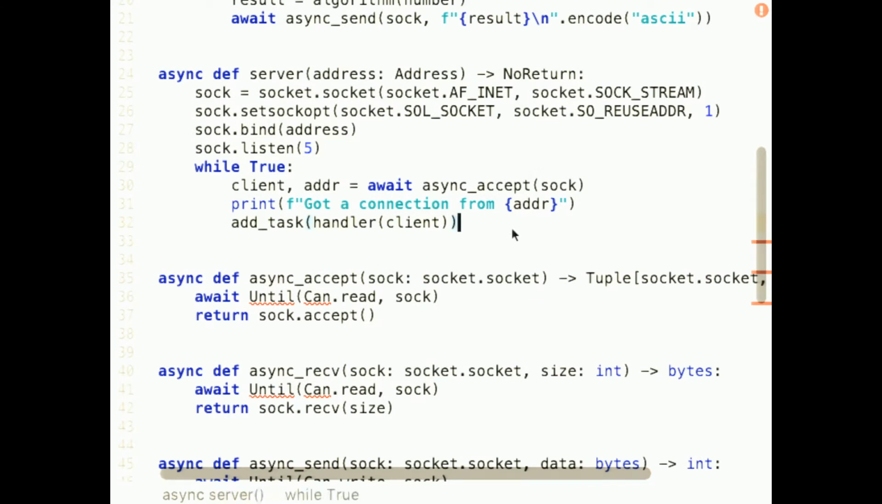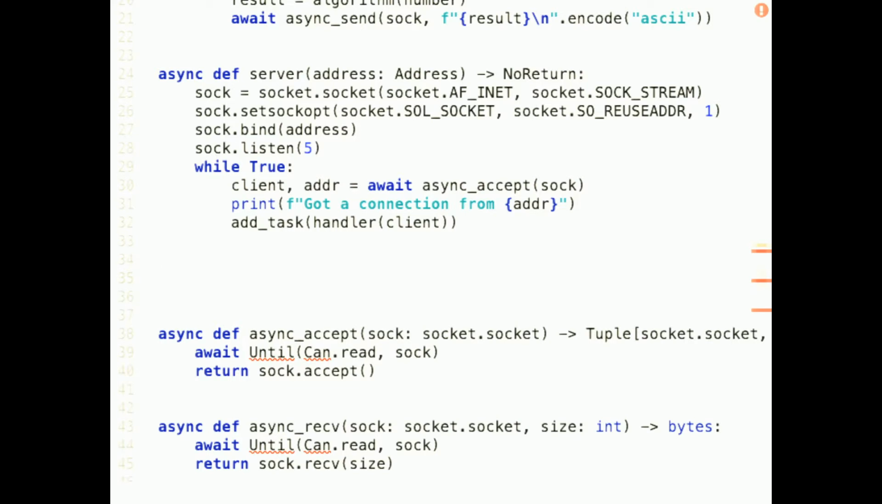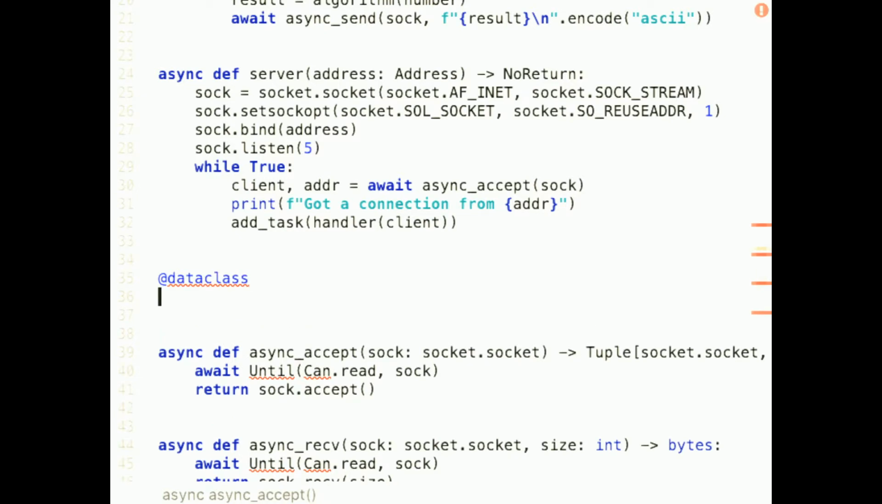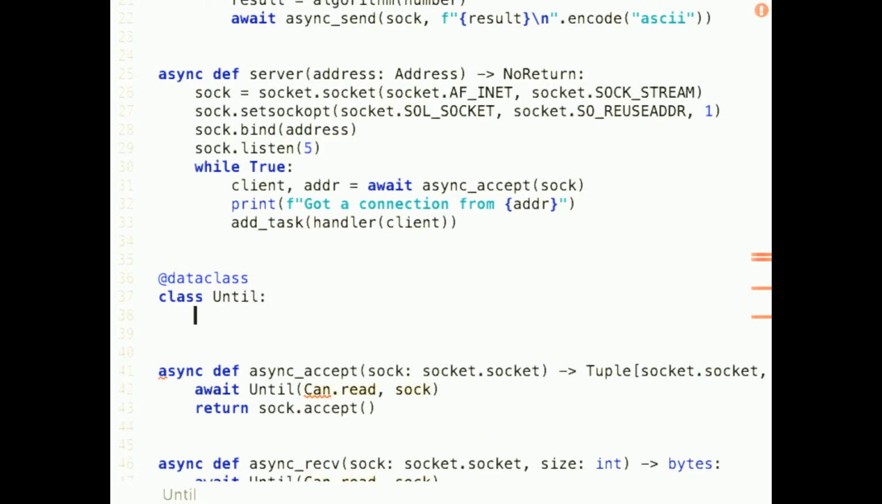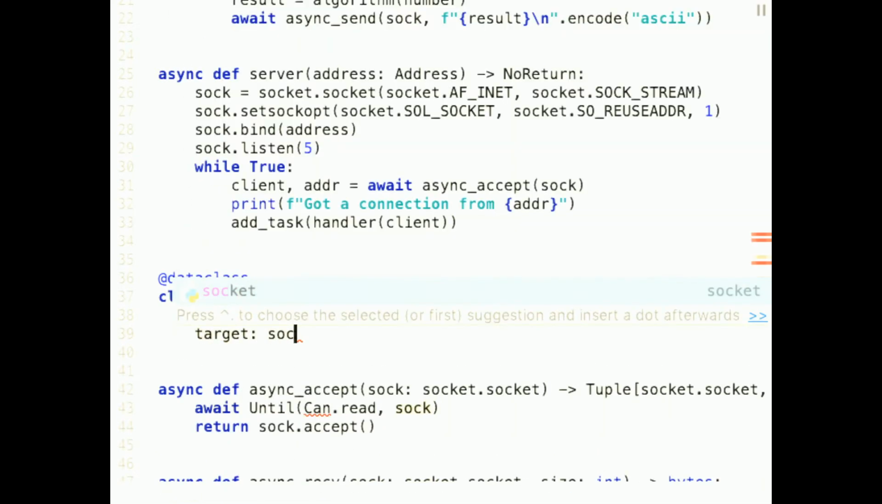And this, we of course have to implement until and await, and I just use these names because it kind of sort of reads like English. And because we use Python 3.7, we can use data classes, which are fantastic. You should use data classes. And the until just takes an action, which is a can object, and it takes a target, which is a socket.